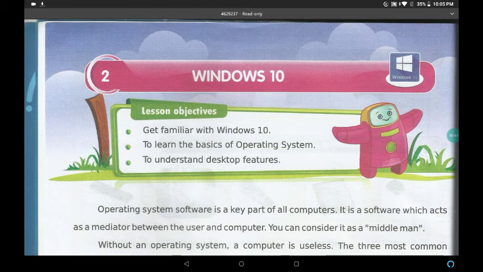What is operating system? Operating system is a key part of all computers. It is a software. What is software? Software is a set of instructions given to computers to do a particular task. It's a middleman between computer and human. Okay, let me explain with a simple example for you all.